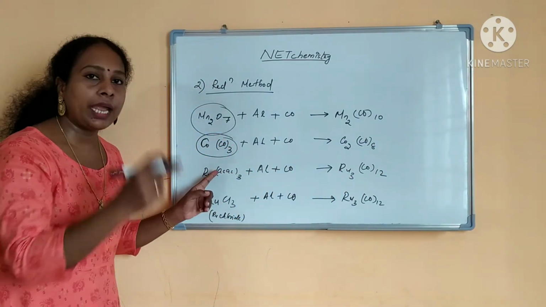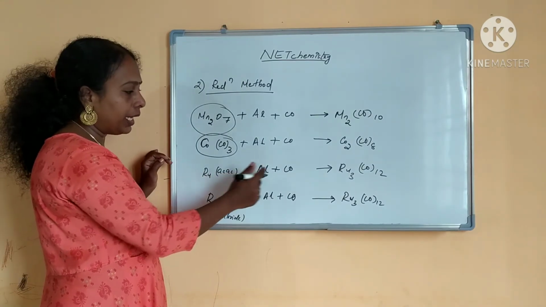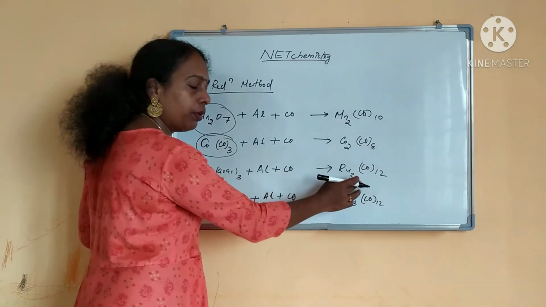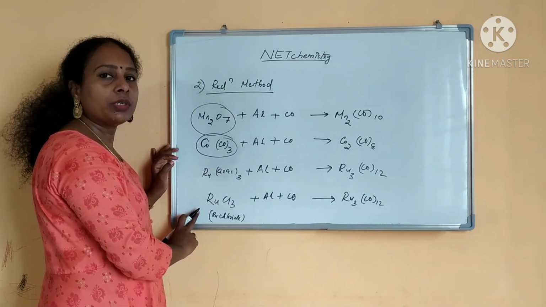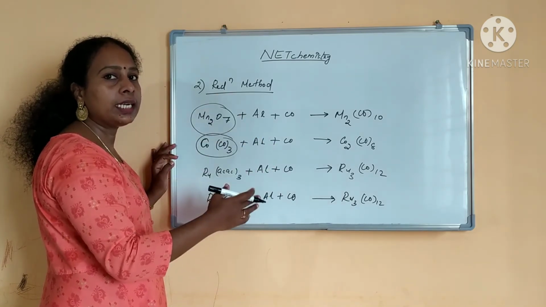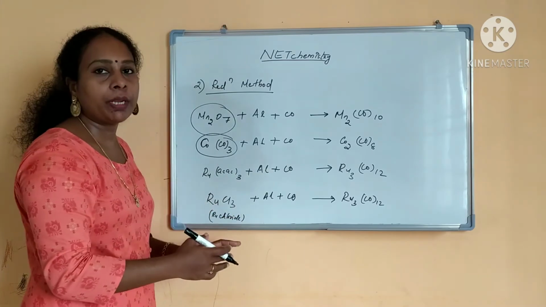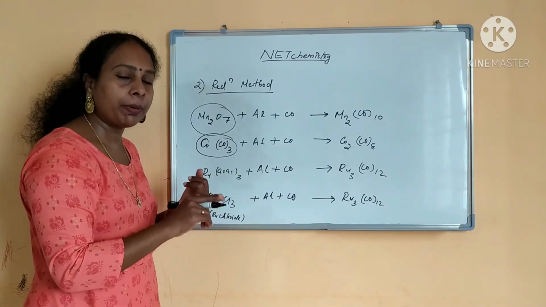The next one, the iron group. Iron group you have seen. See, ruthenium acetate I have taken and I have given the reduction. Then you will be getting this complex. Or else you can take ruthenium chloride also. For iron and those groups, you can take either chlorides or complexes. Okay, this is the reduction method. This is the preparation of the carbonyl. So by direct carbonylation and the reduction method you can prepare the carbonyl.